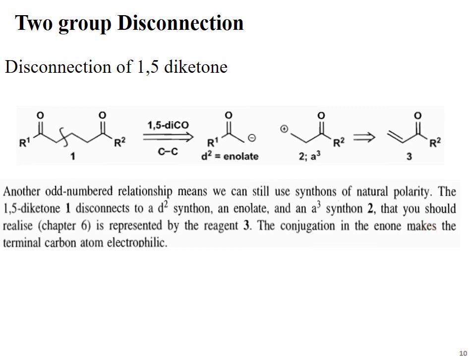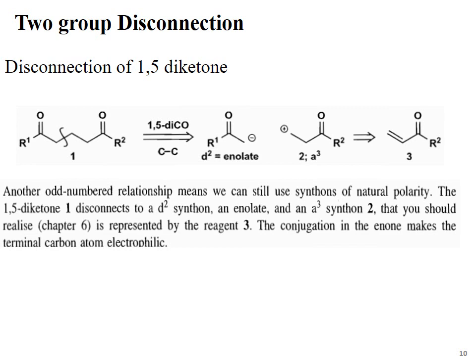For an odd numbered relationship, we can still use synthons of natural polarity. The relationship between the two carbonyl carbons is a 1,5 relationship. It means when a beta bond is cleaved, then we have two fragments.